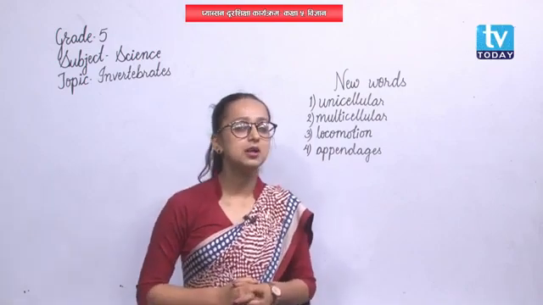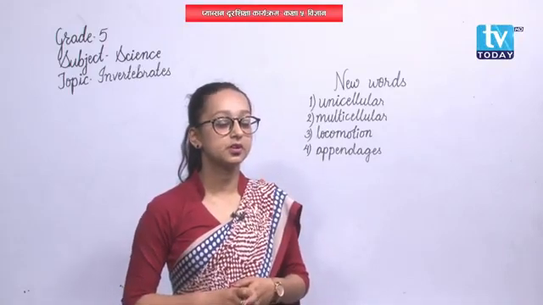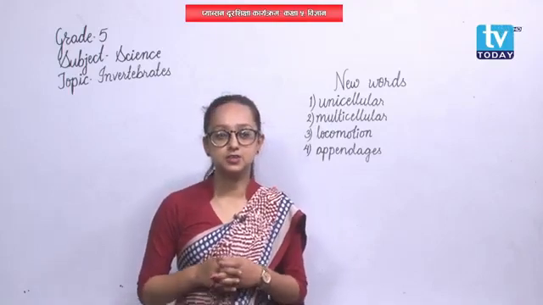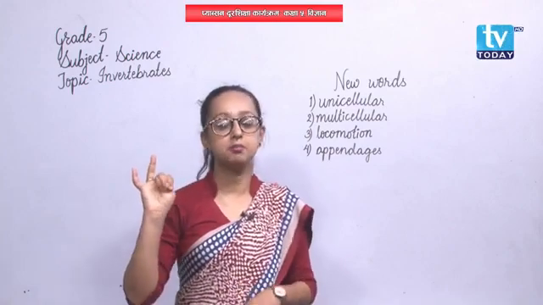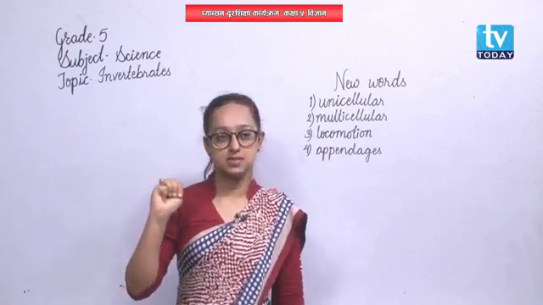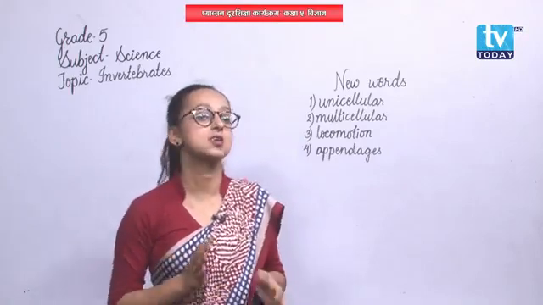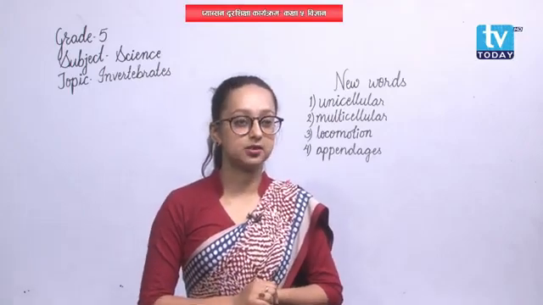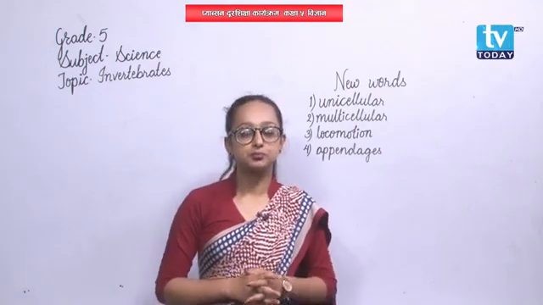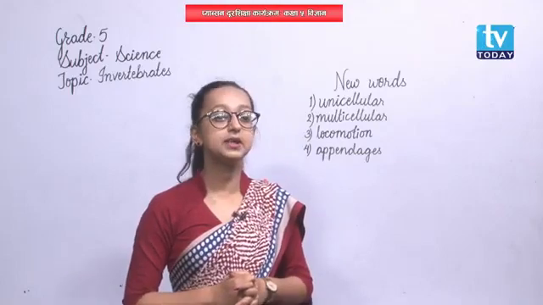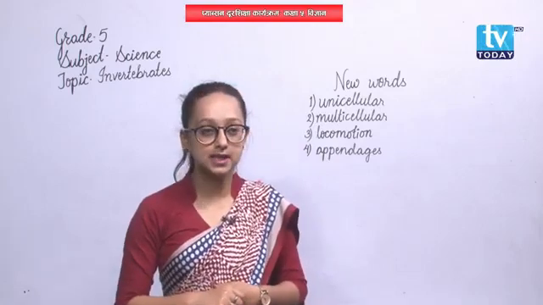Can you recall into how many classes vertebrates are divided? Vertebrates are divided into 5 classes. They are Pisces, Amphibia, Reptilia, Aves and Mammals. Am I correct? Yes, we had discussed those 5 classes of vertebrates, and characteristics like where they live, what they breathe with, whether they lay eggs or give birth directly, whether they are warm-blooded or cold-blooded. These all were discussed in our previous class.